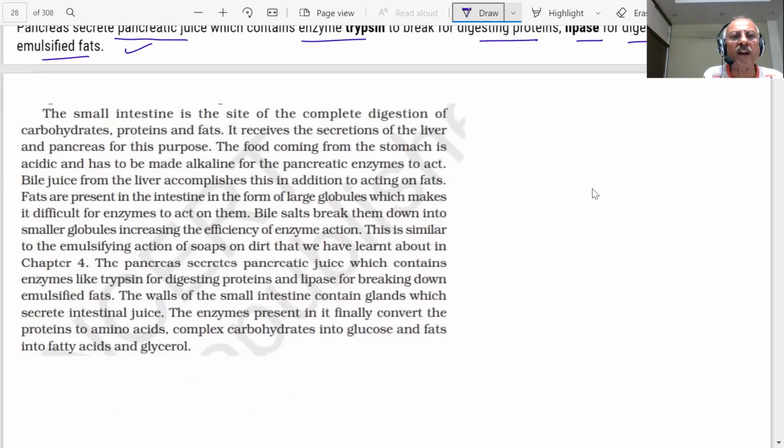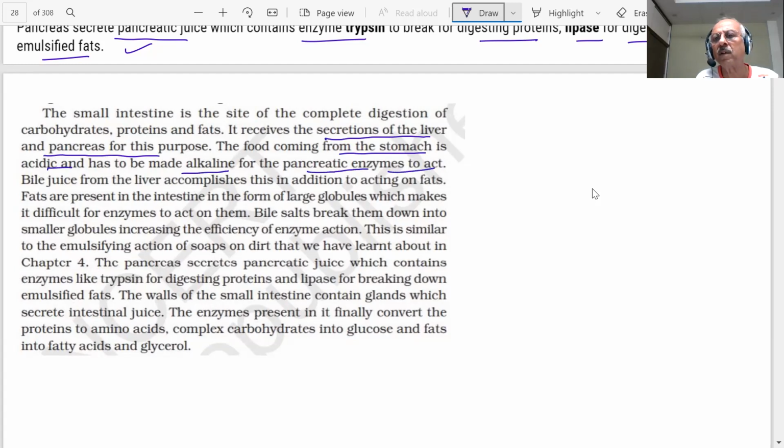The small intestine is the site of complete digestion of carbohydrates, proteins, and fats. It receives secretions of the liver and pancreas for this purpose. Food coming from the stomach is acidic and has to be made alkaline for the pancreatic enzymes to act. You have said hydrochloric acid is secreted, so it has to be made alkaline. ठीक है?